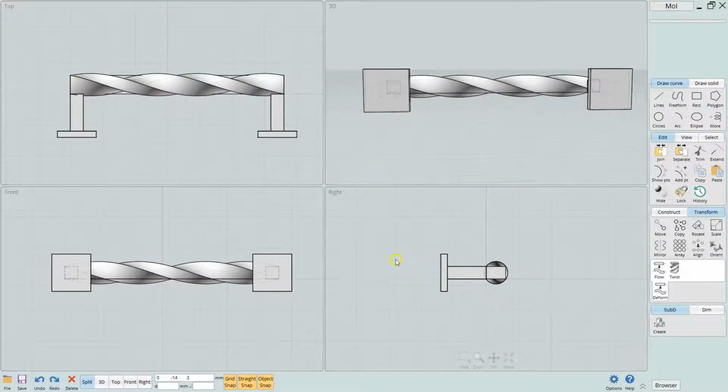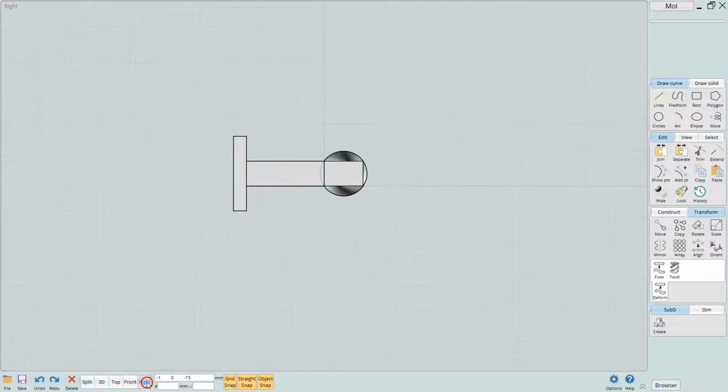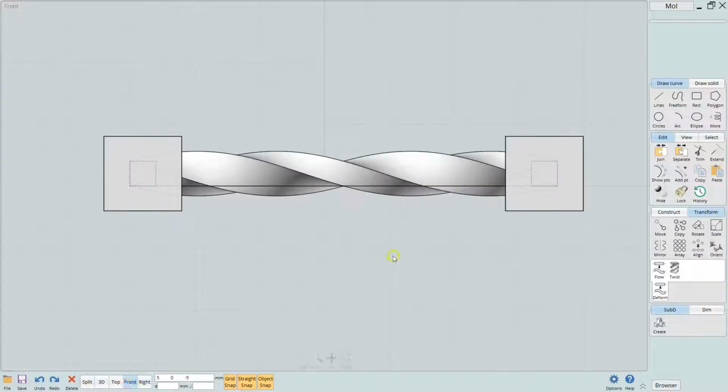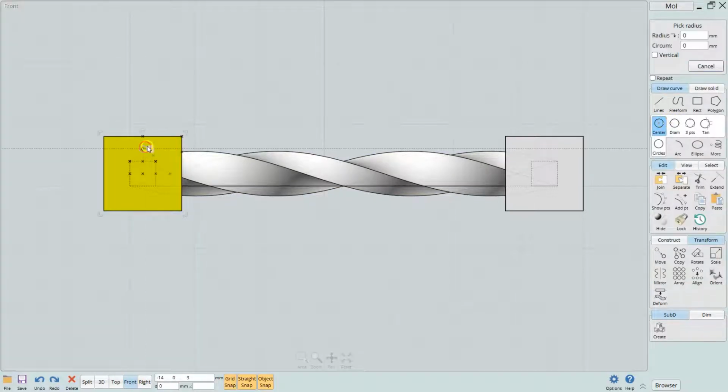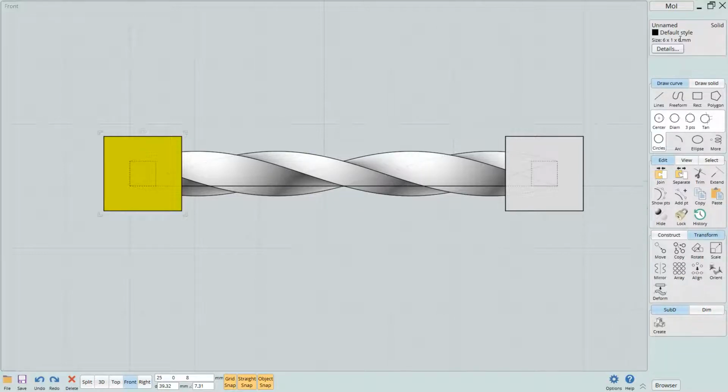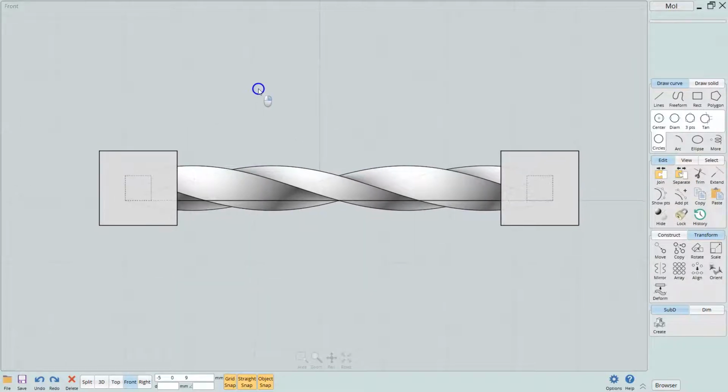Let me go ahead and view this from the right. View from the front. Okay, let's view from the front, and then we're going to select that, and we're going to go to the holes. I don't want one, so we're going to come over here and highlight that, and we're going to type 0.5. So I think 0.5 is what I need. Let's spin that, move that down.